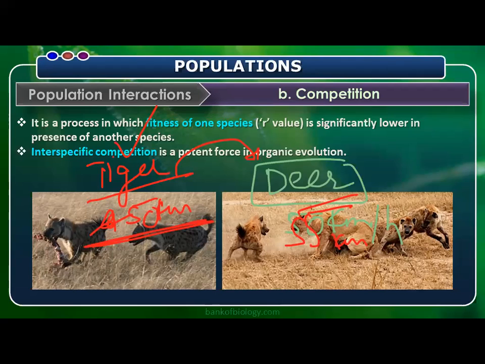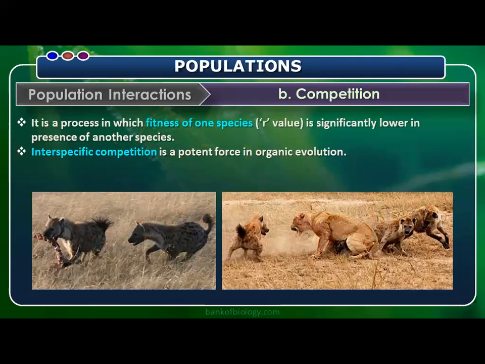Those deer who increased their speed up to 55 kilometers per hour can escape from the tiger. That we call natural selection. The deer running at 55 kilometers per hour is naturally selected in nature. Okay, what should the tiger do? The tiger should go at 55 kilometers per hour to get the deer. So the predator improvises, followed by the prey improvising, and to get the prey, the predator also needs to improvise. So now the justification came, I think.